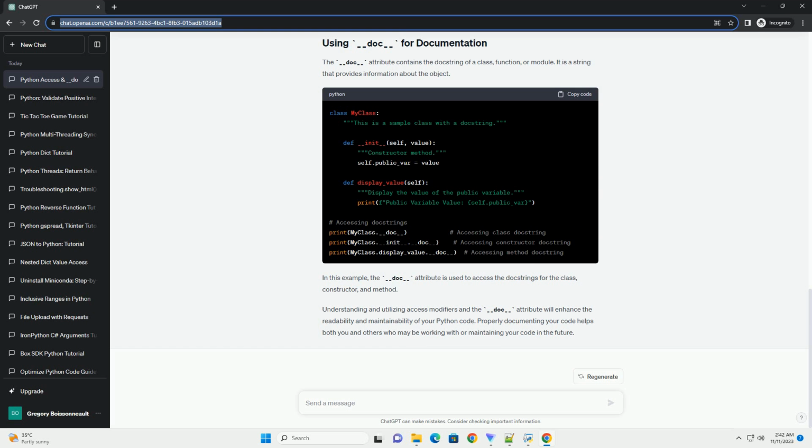Private members should not be accessed from outside the class. To indicate a private member, prefix the attribute or method name with two underscores.